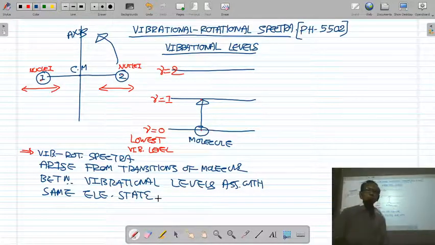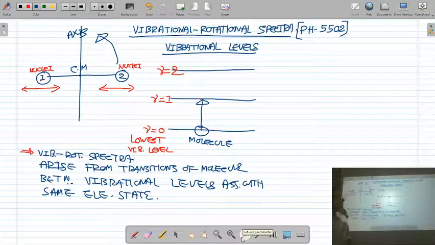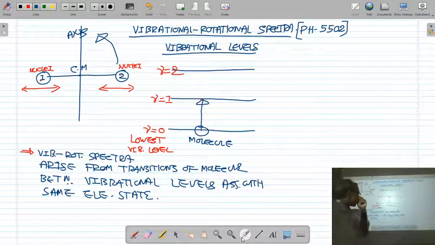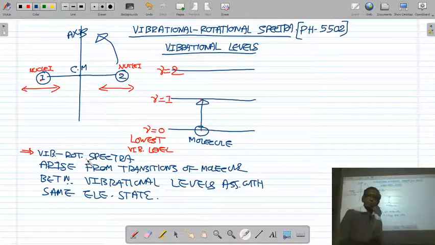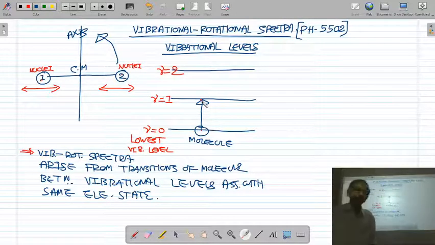So this is the first important feature of the vibrational spectra: vibrational rotational spectra arise from transition of the molecule between two vibrational levels which belong to the same electronic state. I have shown the vibrational levels which belong to the same electronic state. Electronic spectrum we are going to study in the next semester. So the first important feature I have written: vibrational rotational spectra arise from transition of the molecule from one vibrational level to the other vibrational level, which gives the vibrational spectra.